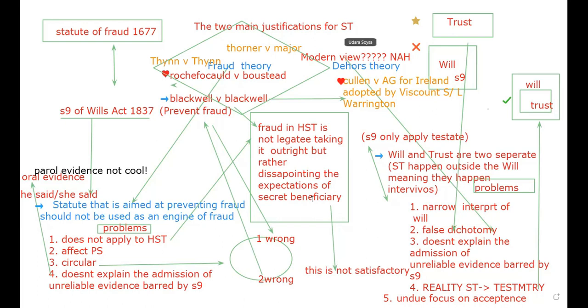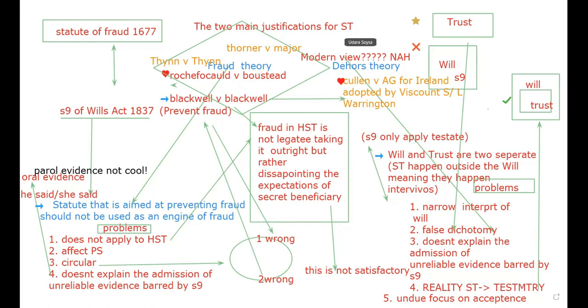The second problem is the forced dichotomy. How can we say trust is one thing, will is something else? If you look at this, all these trusts take place within the will. This is something we call a false dichotomy. False dichotomy means it's not a true differentiation, but it's a fake differentiation.